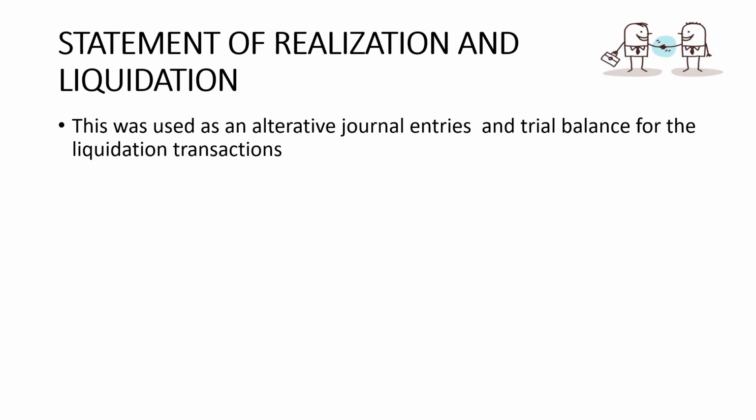So we now have the statement of realization and liquidation. What's this for? From the words themselves, it shows the journal entries about the procedures that have been undertaken in the liquidation process. Normally, this is used as an alternative to journal entries and a trial balance for the liquidation transactions, because we usually have a T account for the assets to be realized and assets realized, liabilities to be liquidated and liabilities liquidated, so that we can compute the gains and losses to be distributed among partners.